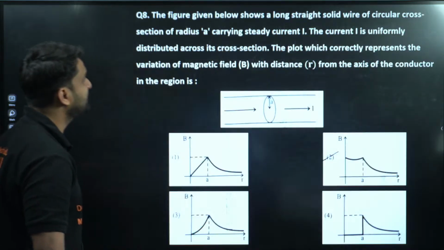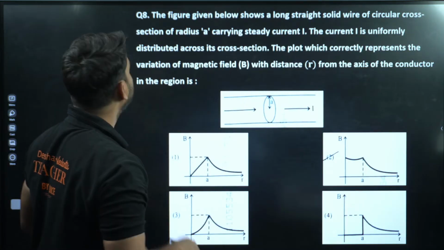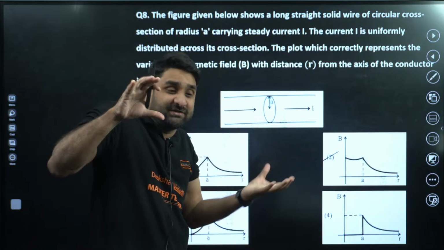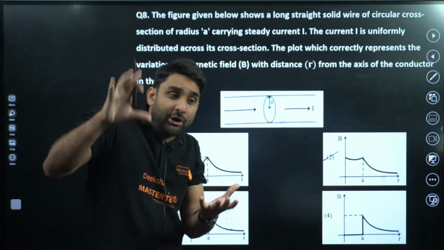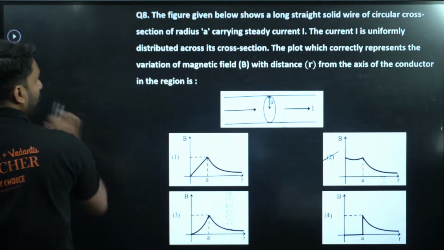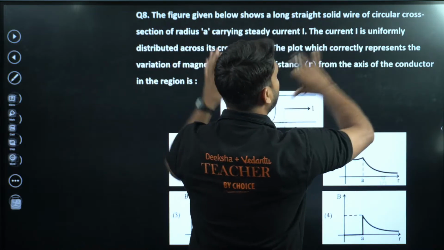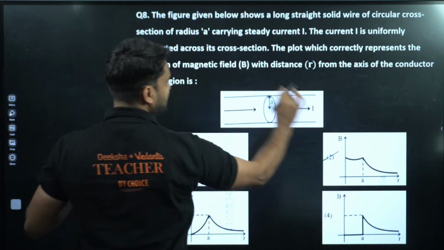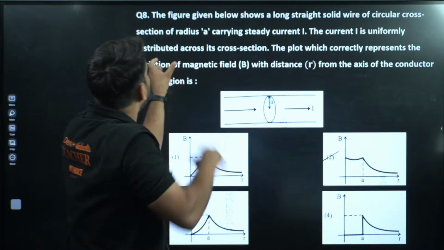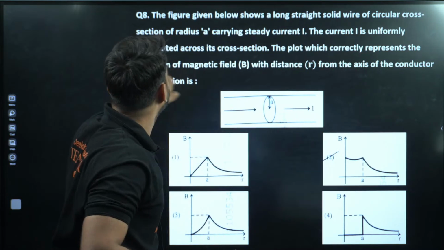Okay, moving to next. The figure given below shows a long straight solid wire of circular cross section of radius A carrying steady current. Very easy question. This topic is directly present in the NCERT textbook. Yes, my dear champion. So basically here the current I is uniformly distributed across its cross section. The plot which correctly represents the variation of magnetic field.